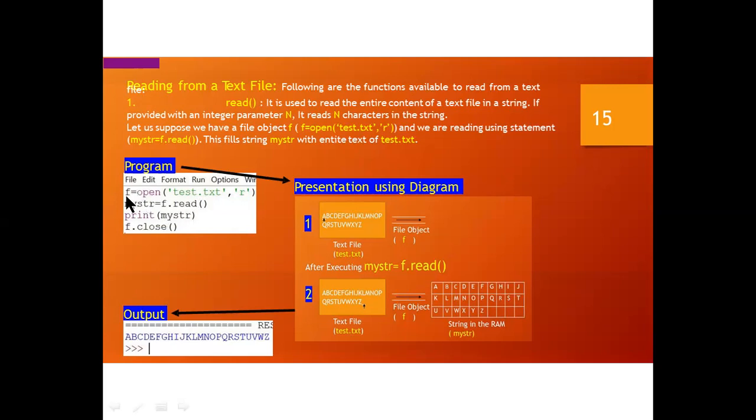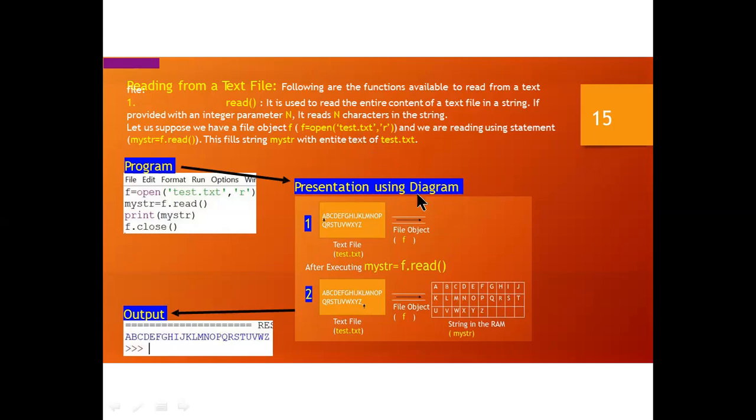Now you have opened this file, it must be closed. Whatever you are inputting, all the characters will be read in a particular mode. So you need to work with the particular mode and the particular function used for readline, such types of functions to read. For writing, you can use write or writelines.